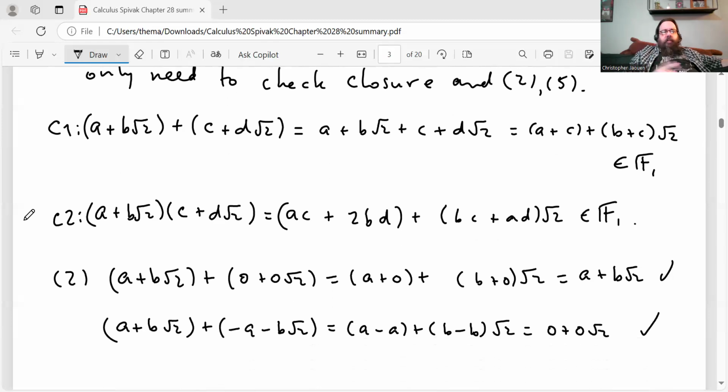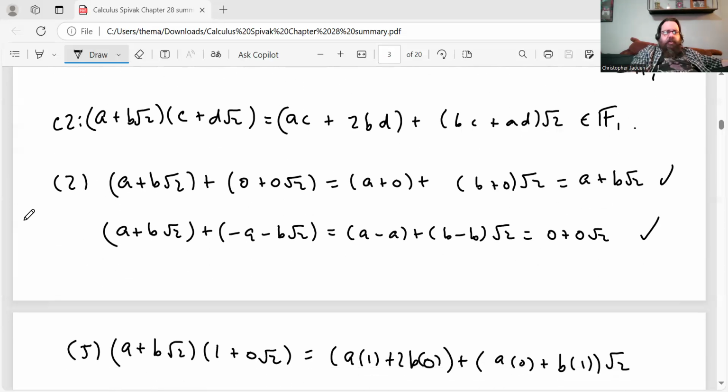All right, same thing if you multiply any 2 elements from the set, (a + b√2) times (c + d√2), when you multiply out, gives you (ac + 2bd) + (bc + ad)√2. Again, notice that that's an element of the set F1. So that means that the set is closed under addition and multiplication.